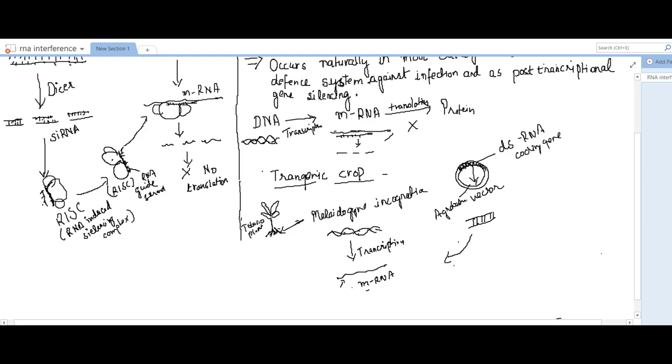Through this complex, it silences and degrades this mRNA. So this mRNA of Meloidogyne incognita will not get translated and the crucial proteins will not form. So the Meloidogyne incognita will not survive in the crop. In this way we can make the transgenic crop.